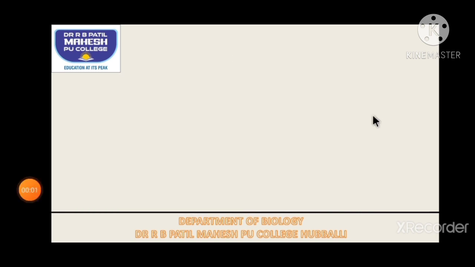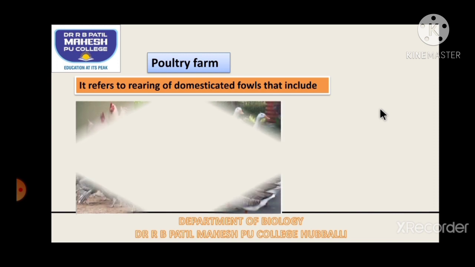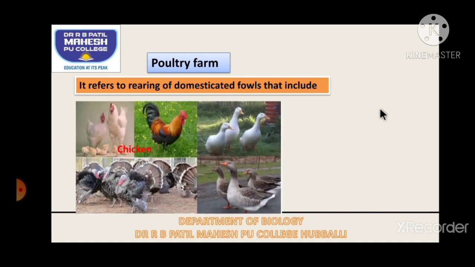Now let us try to understand another branch of animal husbandry, and that is the poultry farm system. What is the poultry farm system? It refers to rearing of domesticated fowls that include chickens, ducks, turkey fowls, and geese.